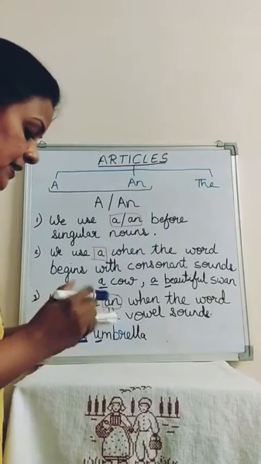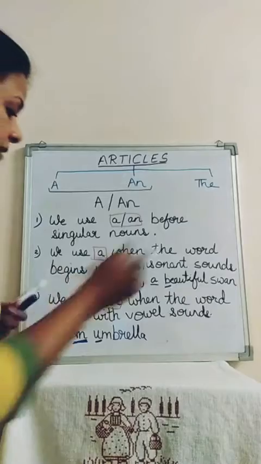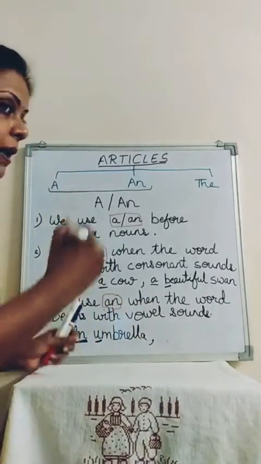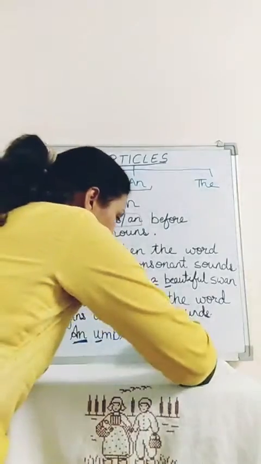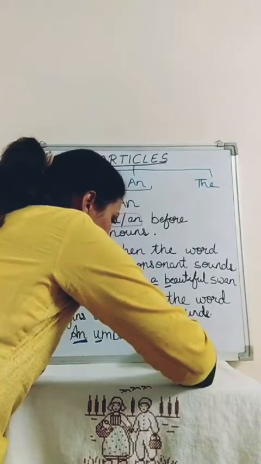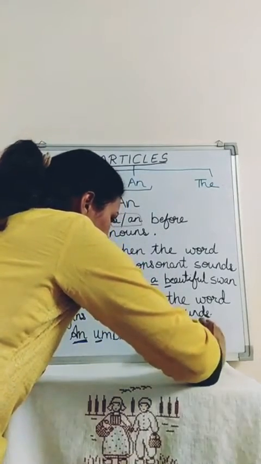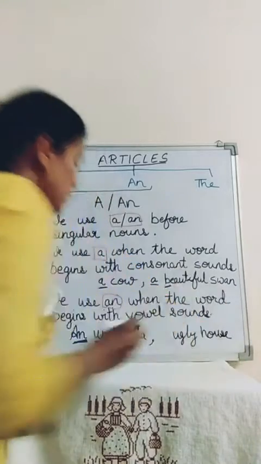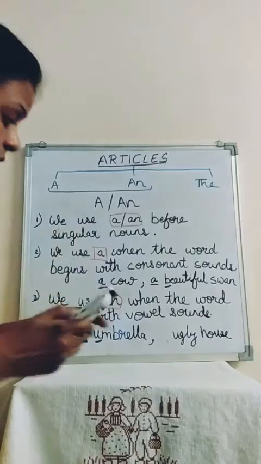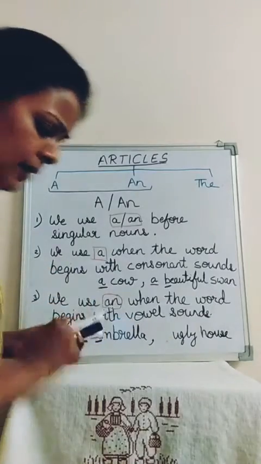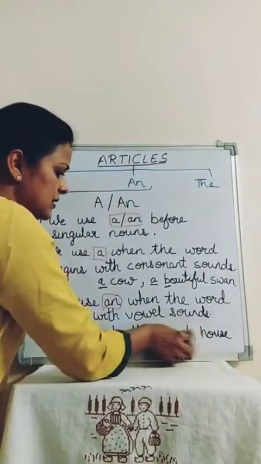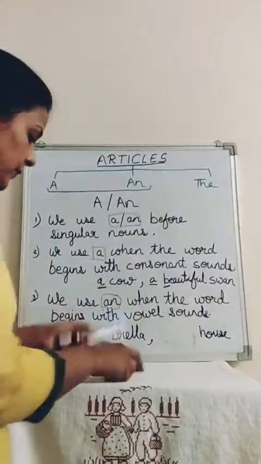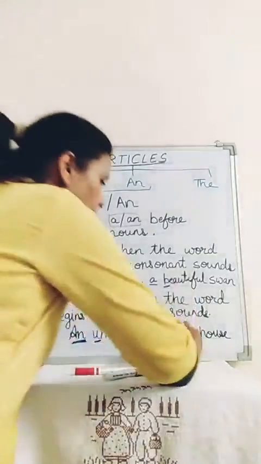Let's take another example. Ugly house. Now this is also okay. Ugly begins with U, and you all know U is a vowel. So I write down an ugly house.